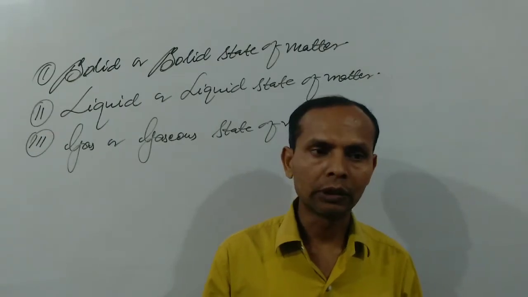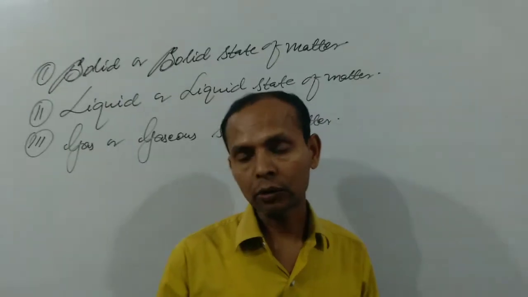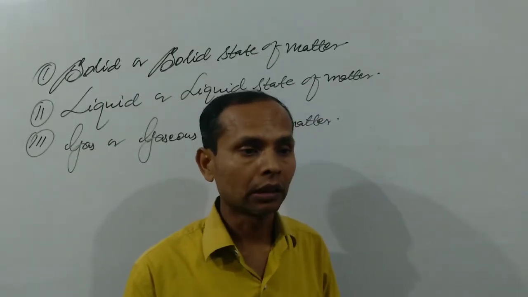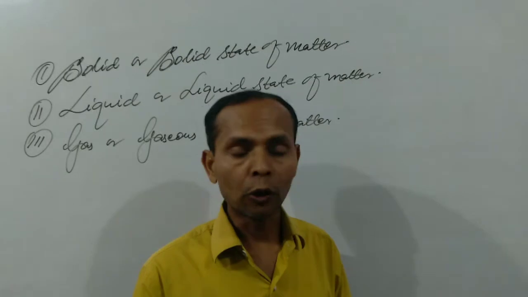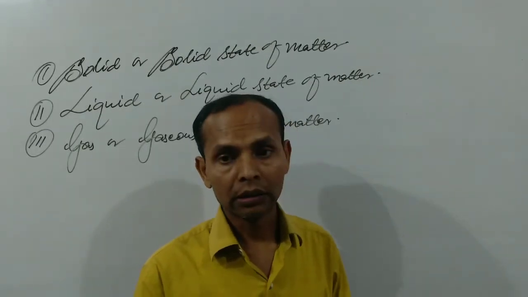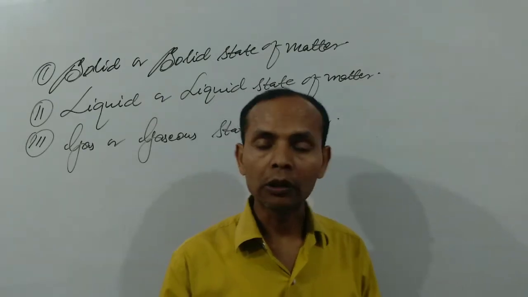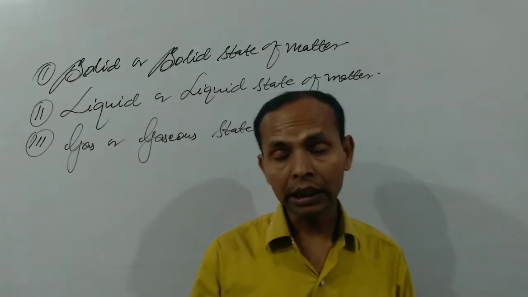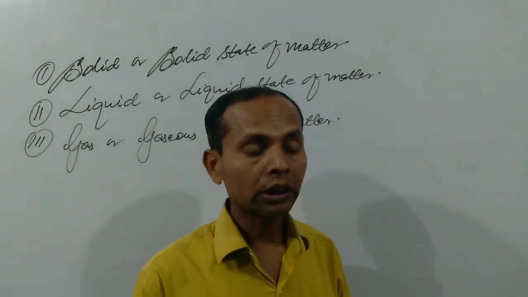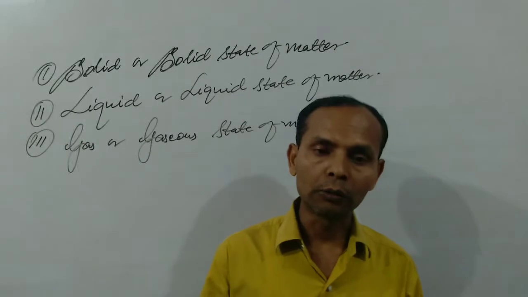That is why we give the definition of a solid as the state of matter which has fixed volume and a fixed shape. A liquid has fixed volume but not a fixed shape. A gaseous substance has neither a fixed volume nor a fixed shape.